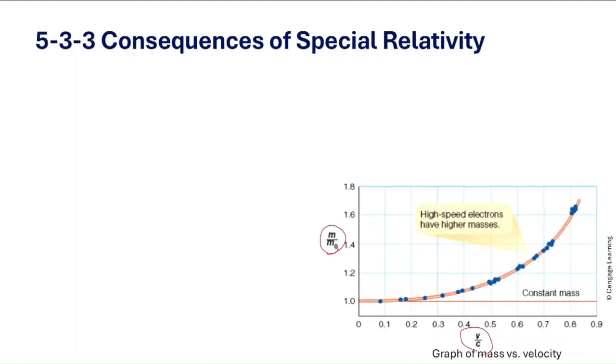Now let me ask, if you are driving a car at 60 miles per hour, would its mass increase in any noticeable way? What do you think? So at everyday speeds, the effect is so tiny we never notice. But near light speed, it becomes enormous.